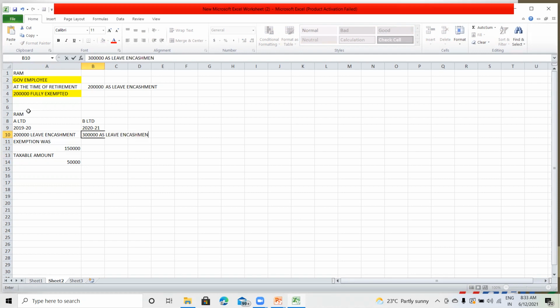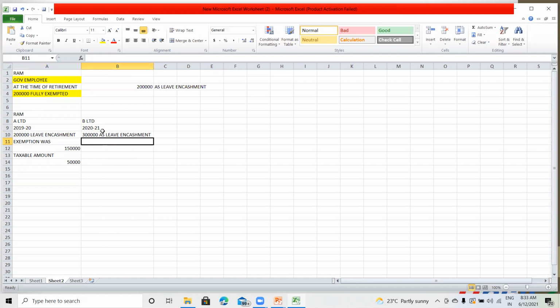From B Limited, he has received 3 lakh rupees as leave encashment. And in this case, the exemption shall not be more than 1,50,000, that is, 3 lakh minus 1,50,000, because 1,50,000 is already taken by him in the year 2019-20.